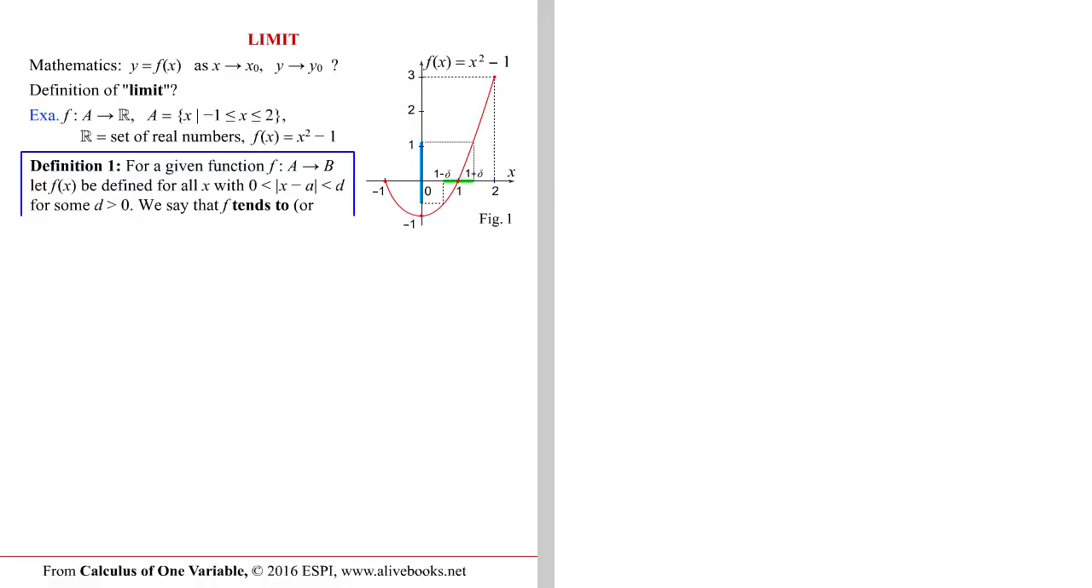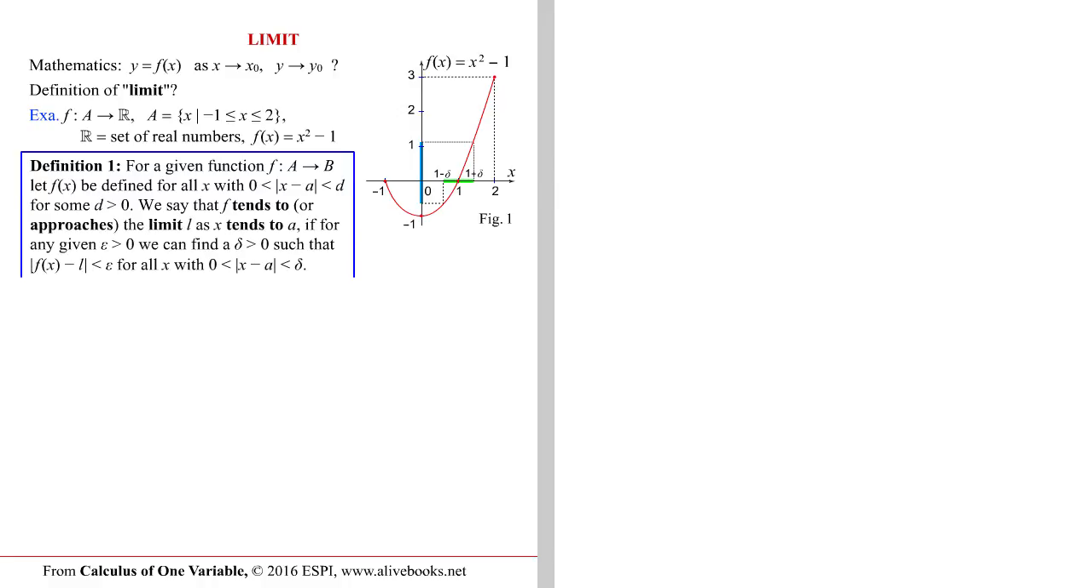Definition 1. For a given function from a to b, let f of x be defined for all x with the absolute value of x minus a, positive and less than d for some positive d. We say that f tends to, or approaches, the limit L, as x tends to a, if for any given positive epsilon we can find a positive delta such that the absolute difference f of x minus L is less than epsilon, for all x with absolute x minus a, positive and less than delta.